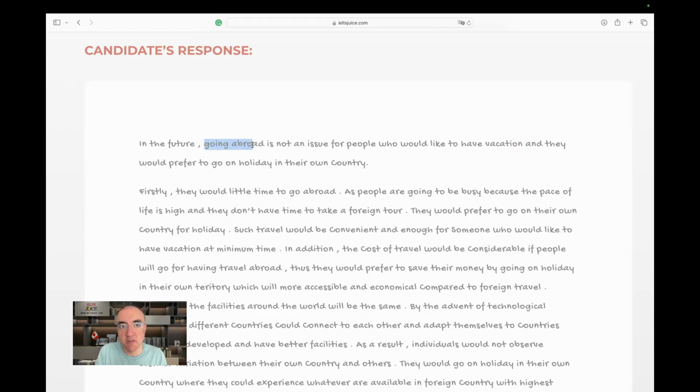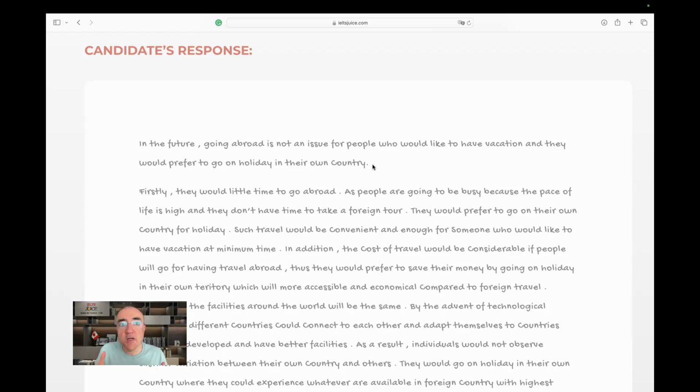The first part of the sentence's subject is going abroad, but the second part is they. They would prefer to go on holiday in their own country. As you can see, it's all one sentence, and that's not good. A sentence cannot form a paragraph. That's number one. It's a very good paraphrase of the rubric, but you know what's missing here?